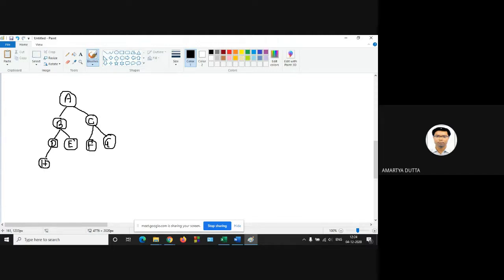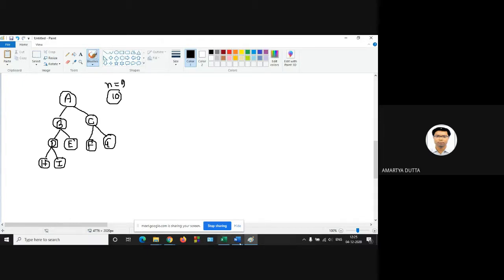How many null links are there? So 10. Here the value of n is 9, so the number of null links will be 10, that is n plus 1. This is the lemma. Number of null links are 10.